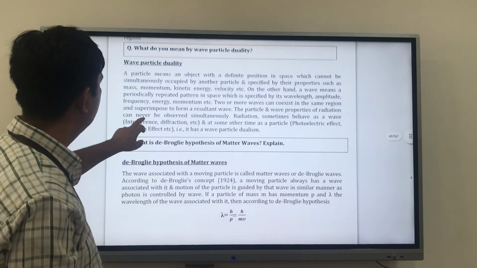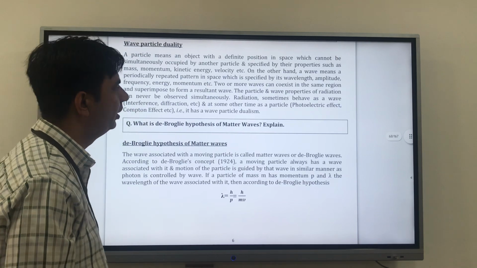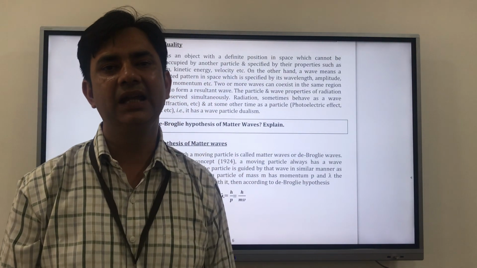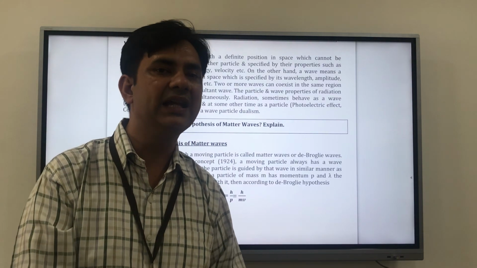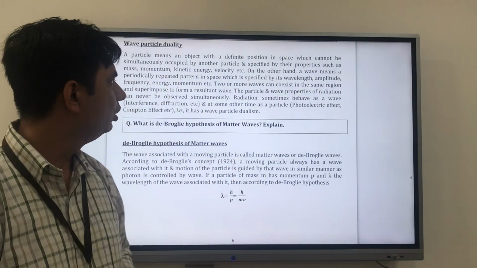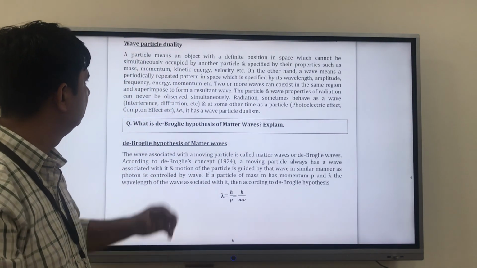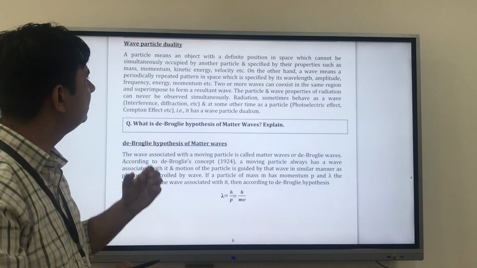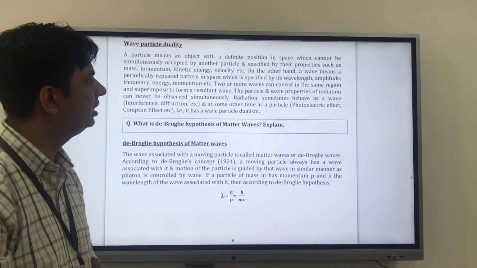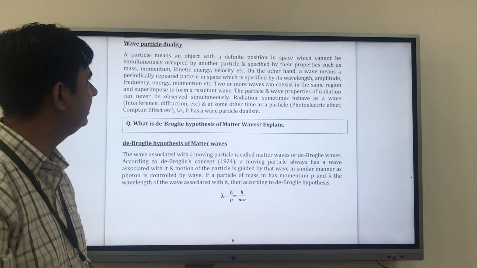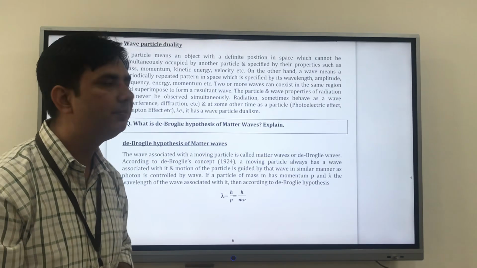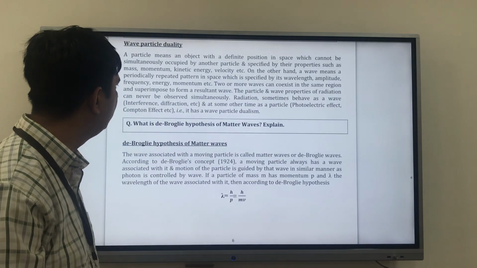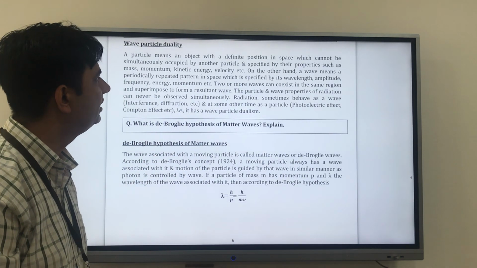This is very important, and wave particle duality. As we have learned that light can work as a ray and a wave, here also we have something which is wave particle duality. So a particle means an object with a definite position in space which can't be simultaneously occupied by another particle and specified by properties such as mass, momentum, kinetic energy and velocity.